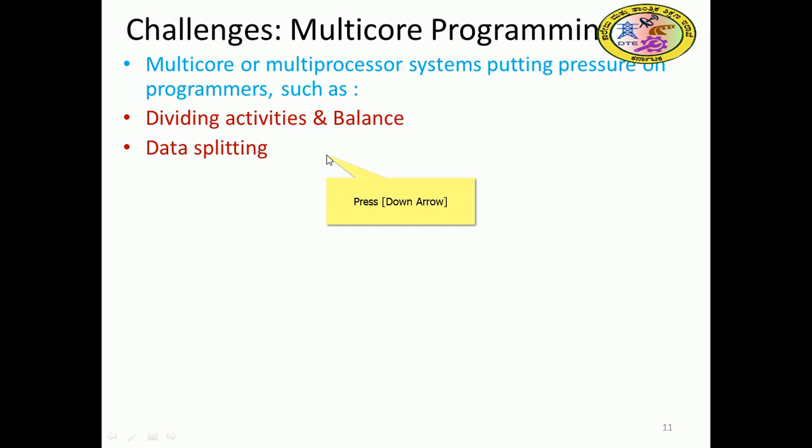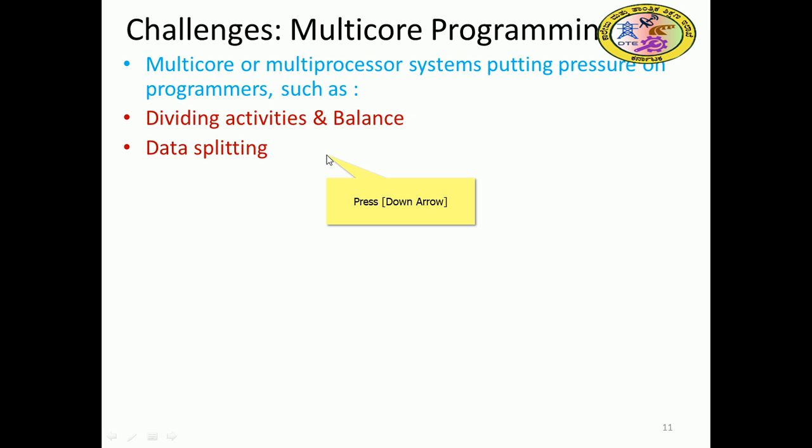Data splitting: we have to split the data properly, since huge data is there. For example, take a 10-minute video; 1 minute might consist of 28 frames, and each frame can be divided row-wise and column-wise, so those can be divided among the available processors.